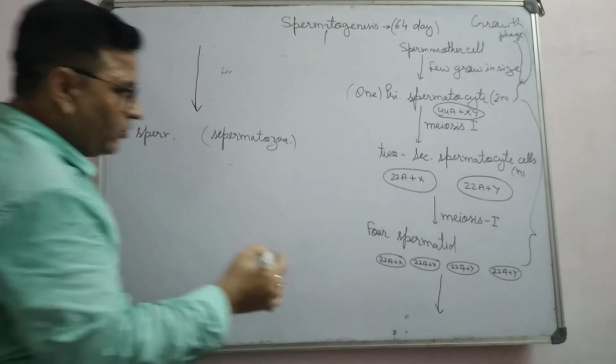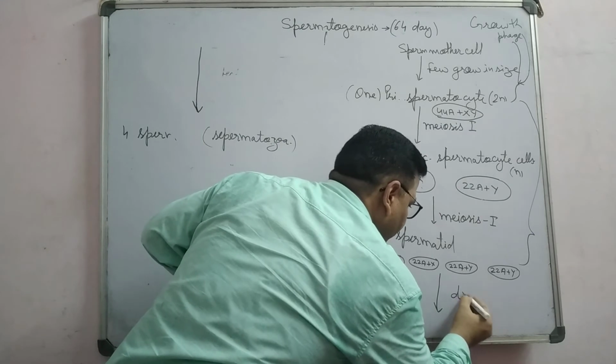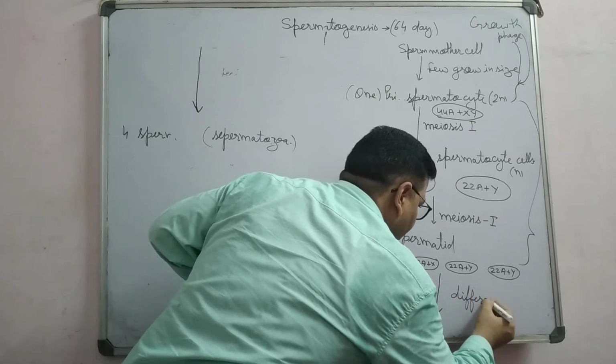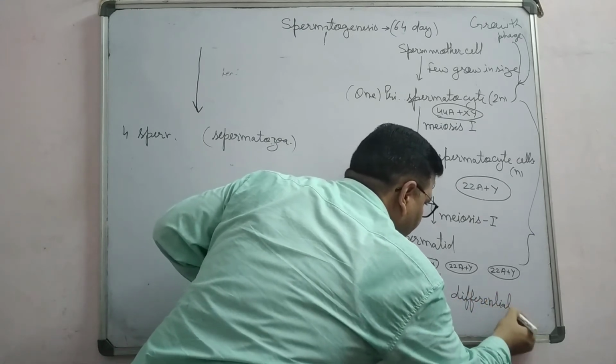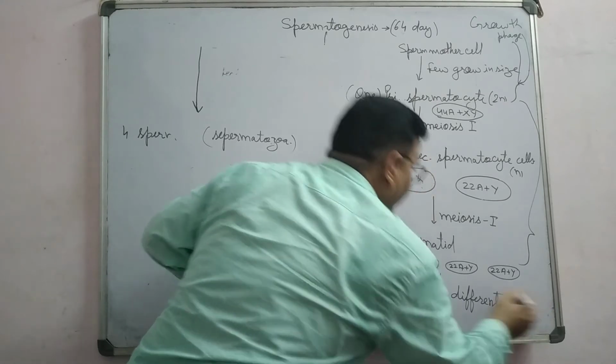This process is known as differentiation.